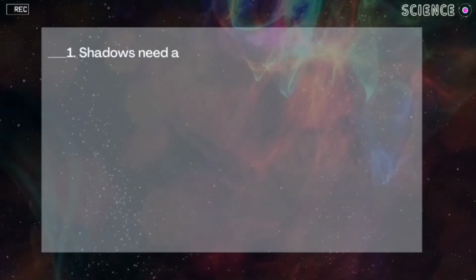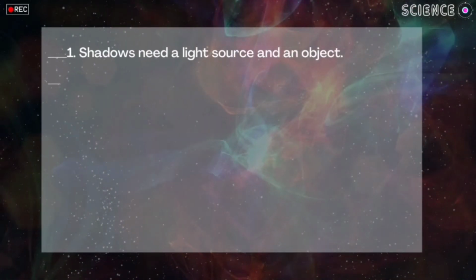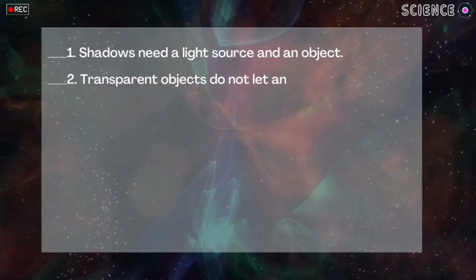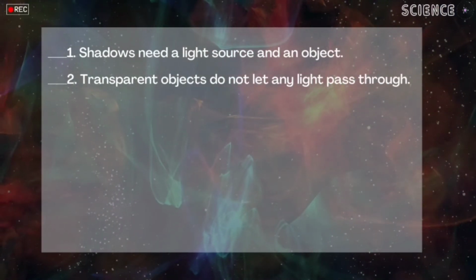For number 1, shadows need a light and an object. Is it true or false? True. So correct. You have answered letter T. So number 2, transparent objects do not let any light pass through. Is it true or false? False, because transparent objects allow light to pass through.